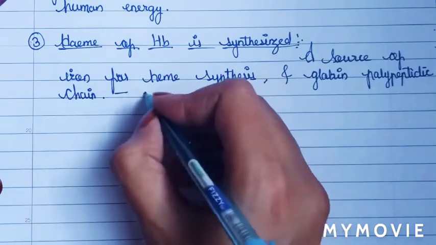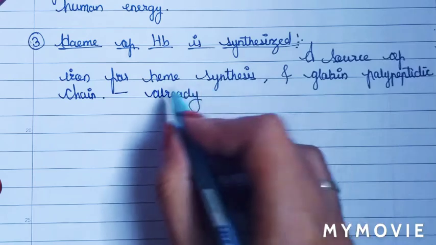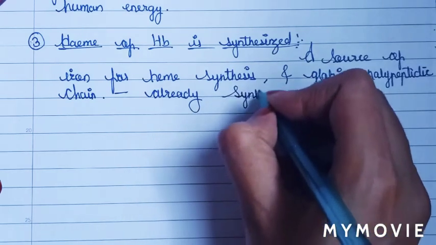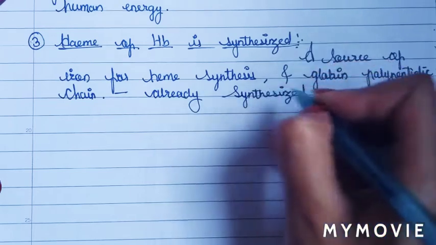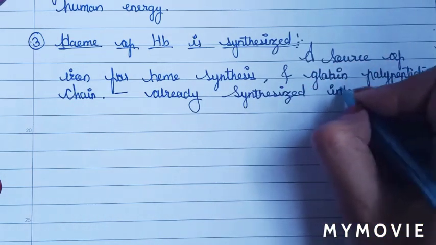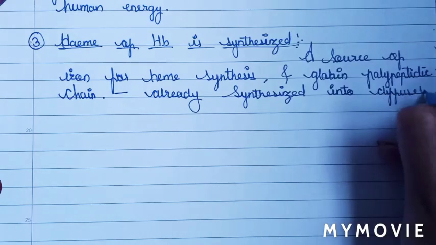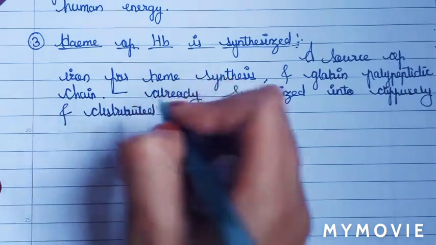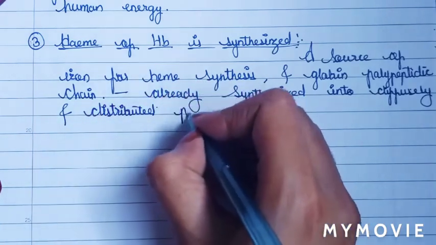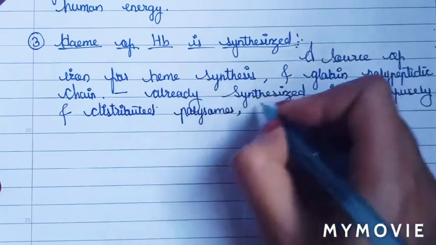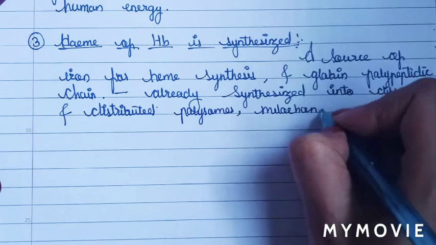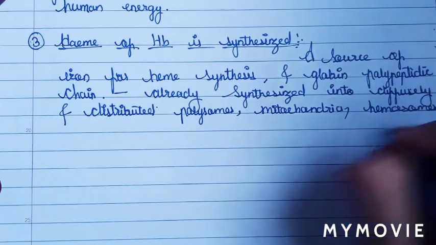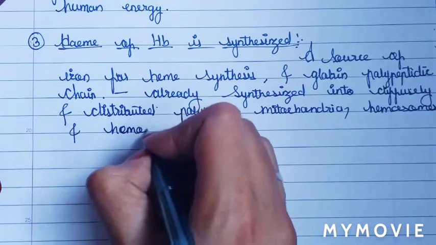We will write here: the heme synthesis and the globin polypeptide chain is already synthesized diffusely and distributed into polysomes, mitochondria, hemosomes and hemoglobin. Okay.